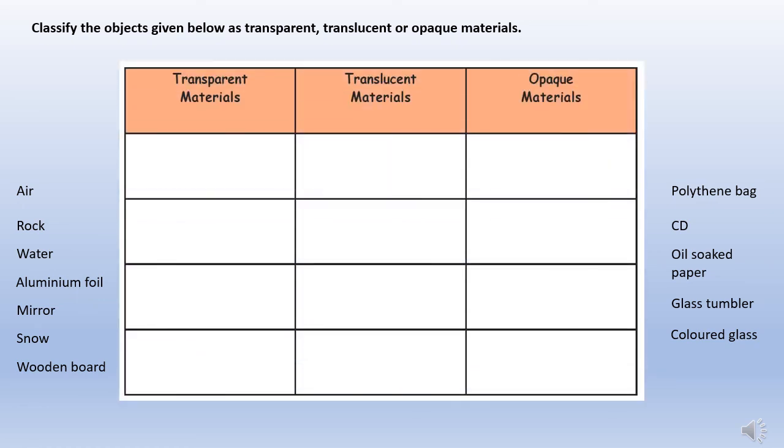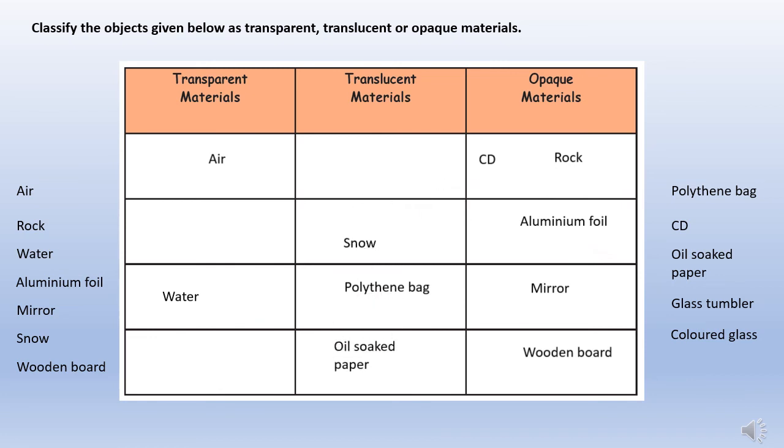Now, classify the objects given below as transparent, translucent or opaque materials. Air is transparent, a rock is opaque, water transparent, aluminum foil opaque, mirror opaque, snow translucent, wooden board opaque, polythene bag translucent, CD opaque, oil soaked paper translucent, glass tumbler transparent, colored glass translucent.